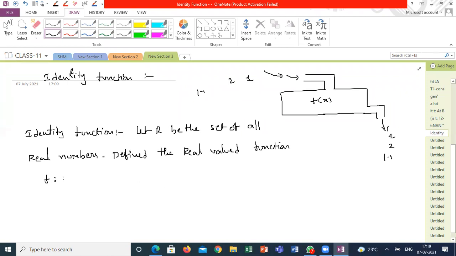F is defined from real numbers to real numbers, that means your set A is the set of real numbers, set B is also the set of real numbers, by y equals x, or instead of y equals x, you can represent it as f of x is equal to x, for each x belongs to R. Such a function is called identity function.